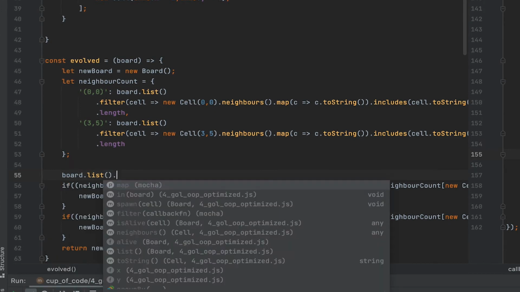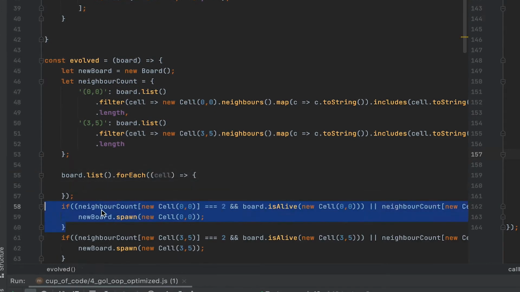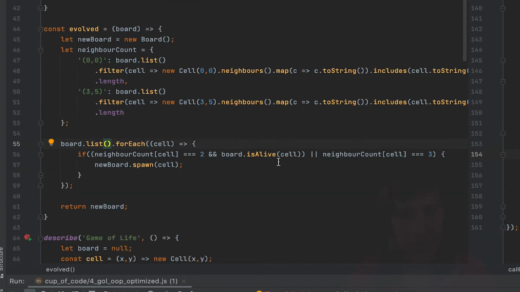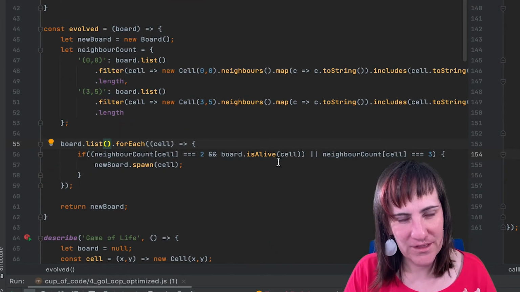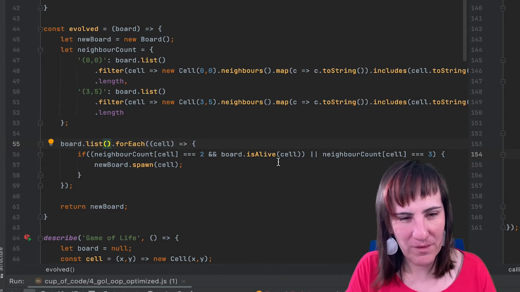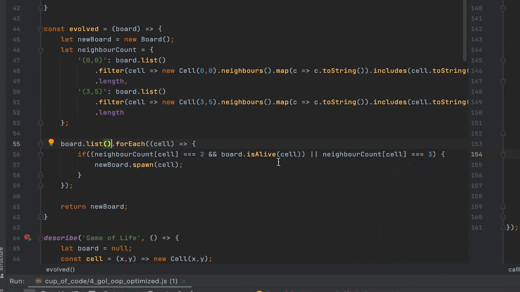This part is simple because here we can just take the cells in the board and simply go through those cells. So this doesn't work because if a cell wasn't alive and it was spawning now, then it won't show up in this list, but it will show up in the list of neighbors of living cells. And to generate that, we are going to use a flatMap.